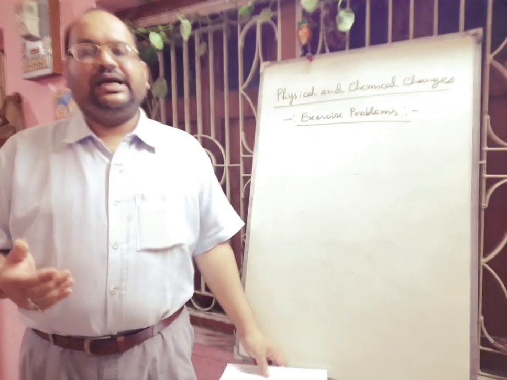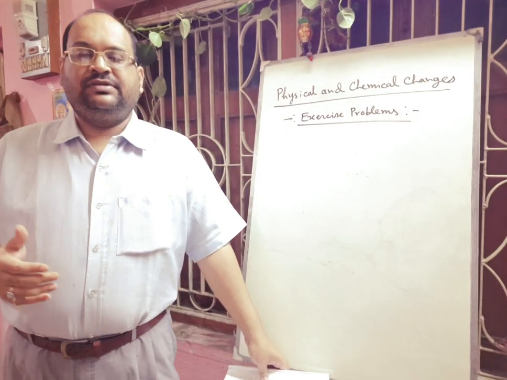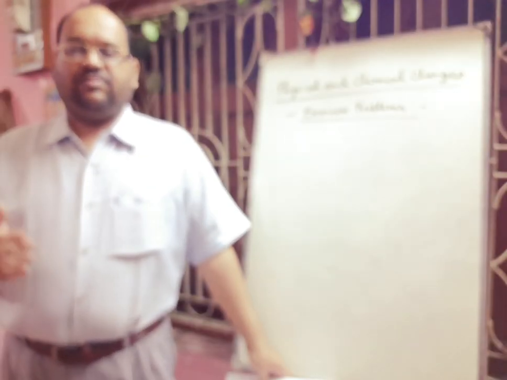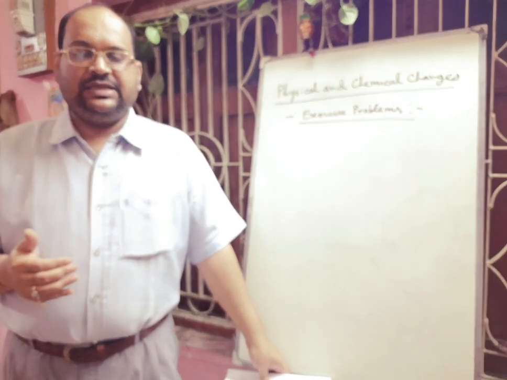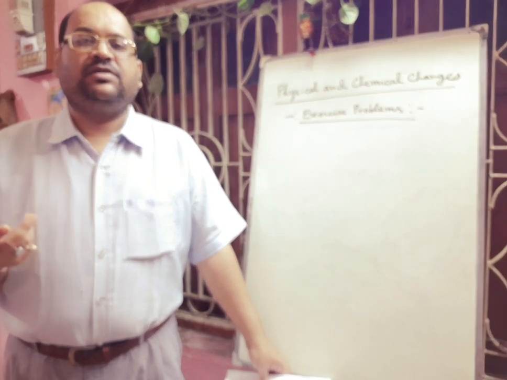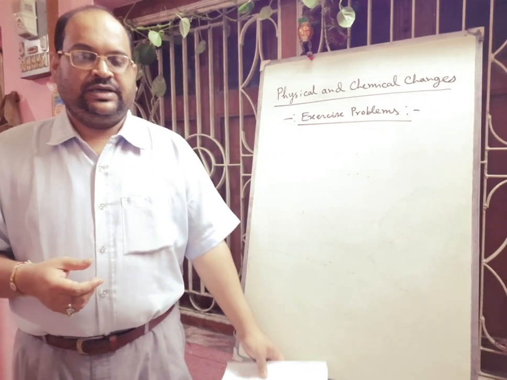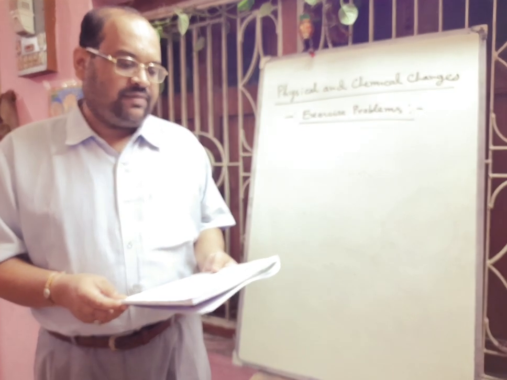So you have to write that a change where new substance is formed and whose composition and properties are entirely changed from those of the original compound, and it is irreversible, and it may be associated with some energy change. There may be formation of heat or there may be formation of light, and that is why this is called a chemical change. Next one is given that give two examples for each of the above two changes.